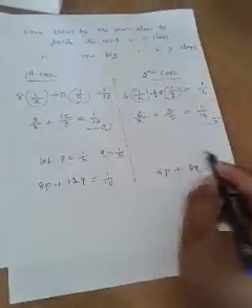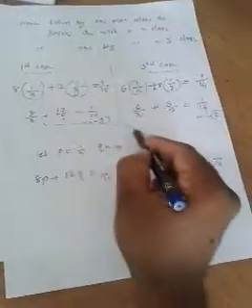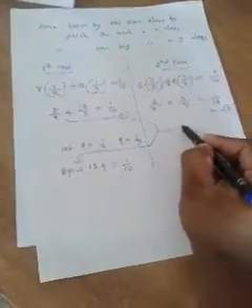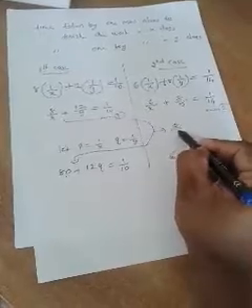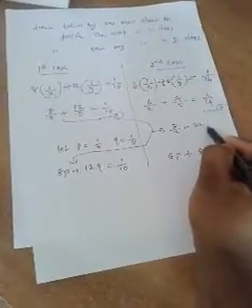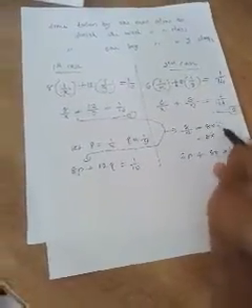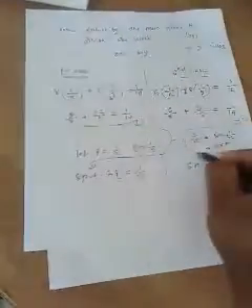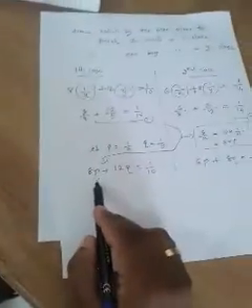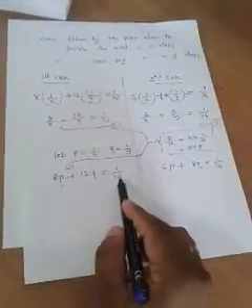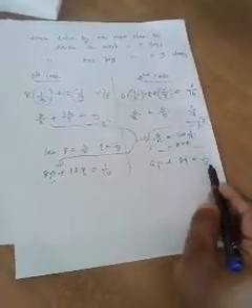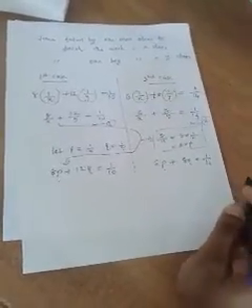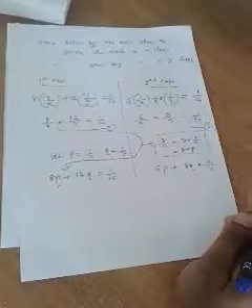I can give you the reason also. See how 8 by x becomes 8p. If you are having that doubt, let me clear it. 8 by x we can write as 8 into 1 by x, and 1 by x we call p, so 8 into p. In that way 8 by x becomes 8p. Similarly, it becomes 8p plus 12q is equal to 1 by 10, and 6p plus 8q is equal to 1 by 14. So we got two equations, isn't it? And let us use the elimination method.